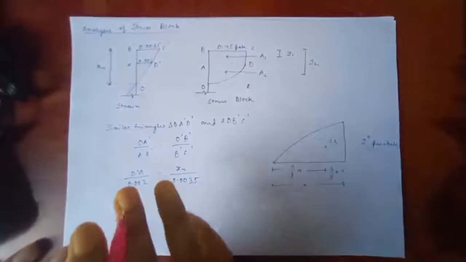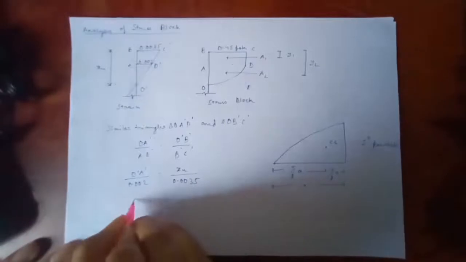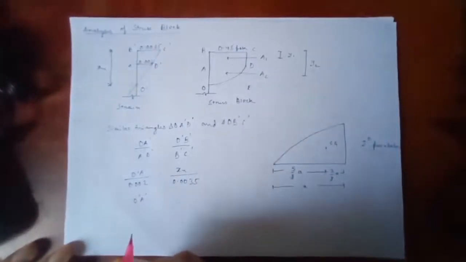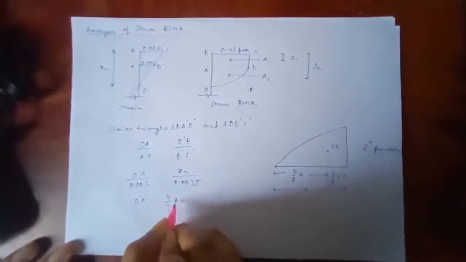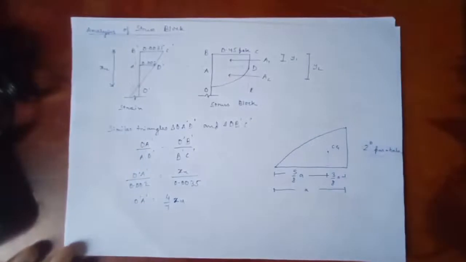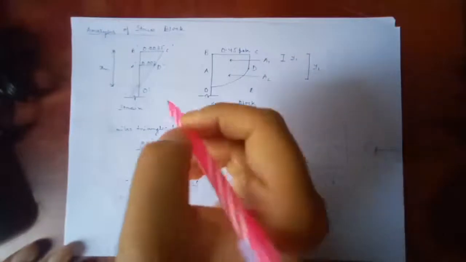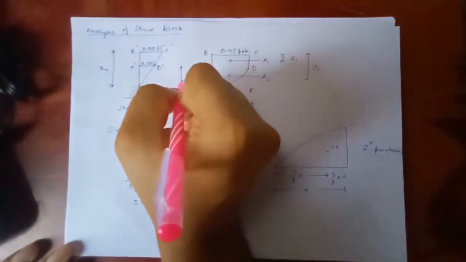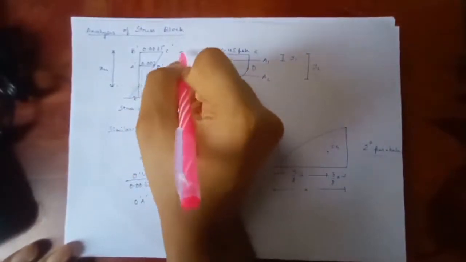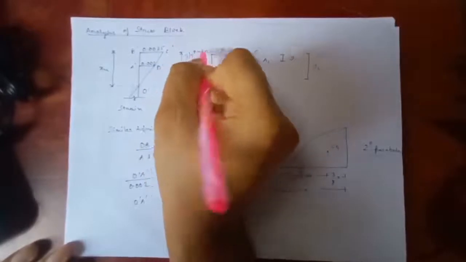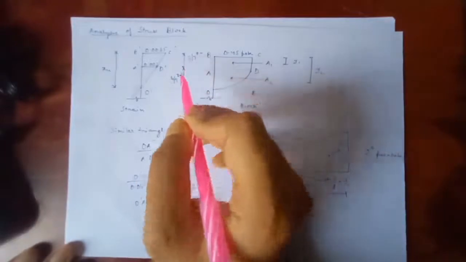So this is what happens after the replacement, and similarly I can get that O dash A dash is actually 4/7 of the neutral axis XU, of the depth of neutral axis XU. O dash A dash is at a depth of 4/7. So I can say that this thing is 4/7 of XU and this part is 3/7 of XU.